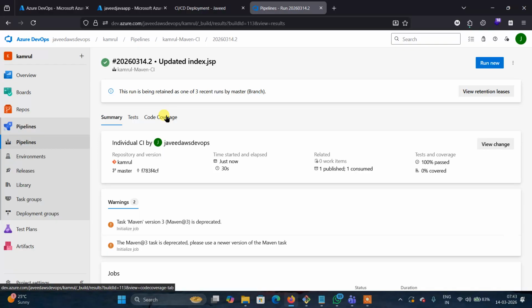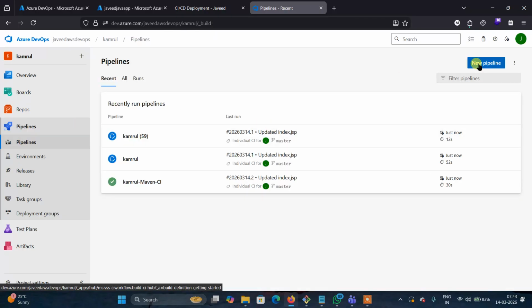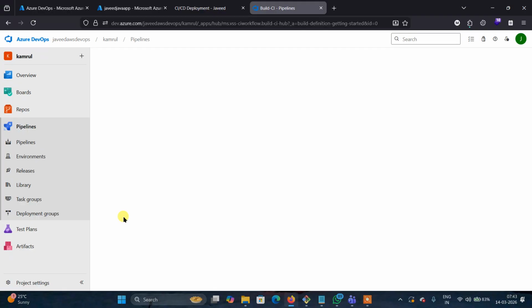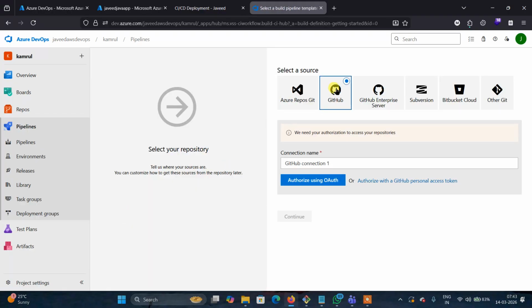Suppose the code is there in GitHub, how will you do that? Same process. Again go to the pipelines. Click on New pipeline. Then click on the classic editor. Then select GitHub here.